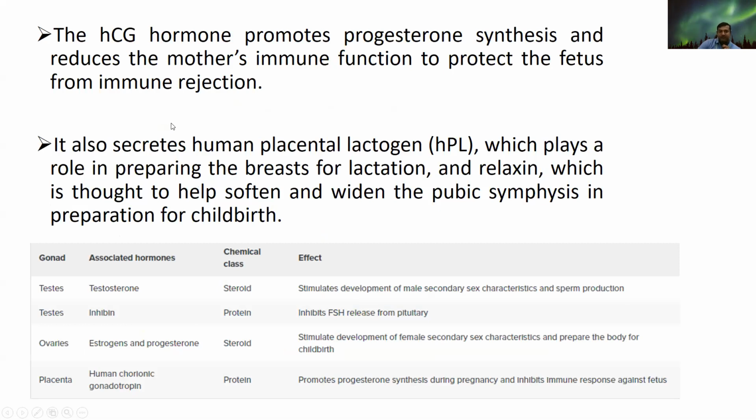So regarding the hCG hormone, it promotes progesterone synthesis and reduces the mother's immune function to protect the fetus from immune rejection.